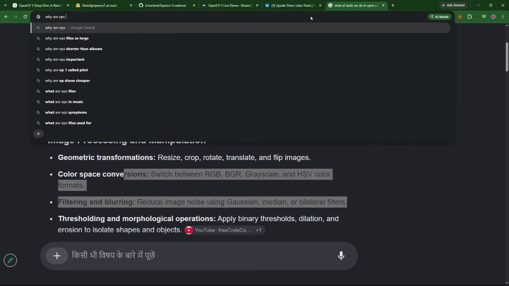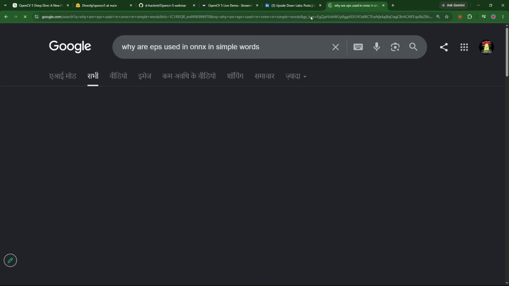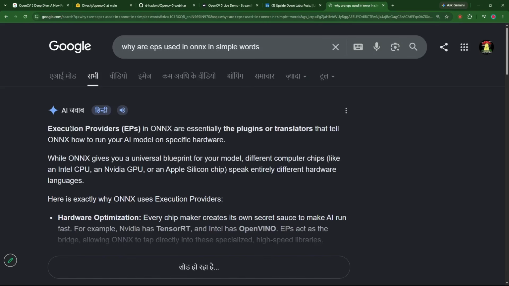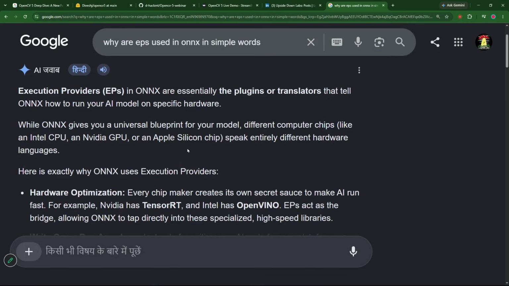Now we know the word, so we can flex it. Execution providers in ONNX are specially the plugins or translators that tell ONNX how to run your AI model on a specific hardware. So you don't have to worry about it. ONNX will take care of it.